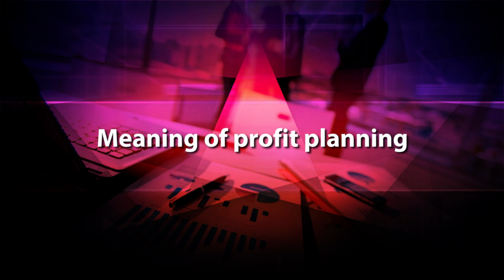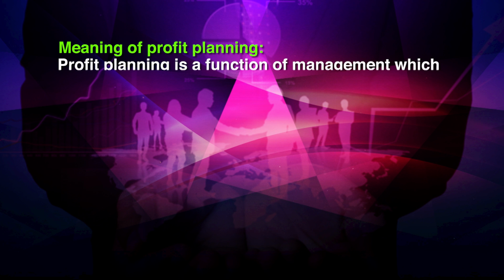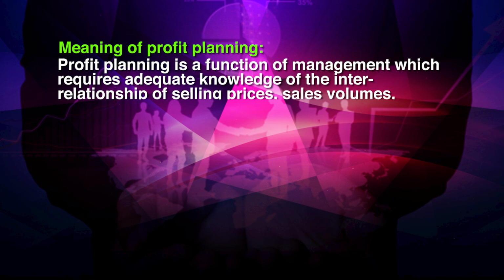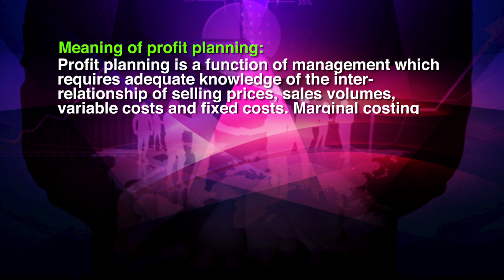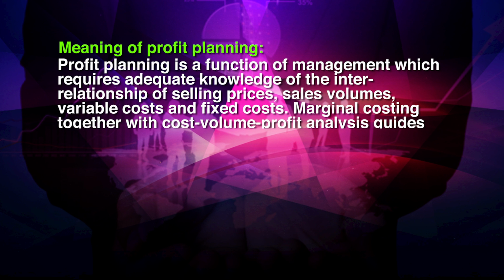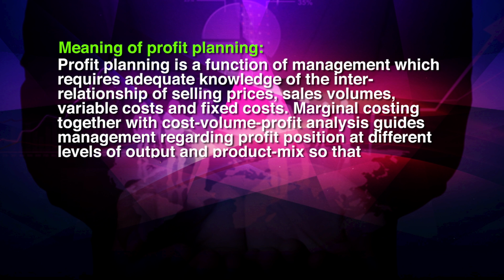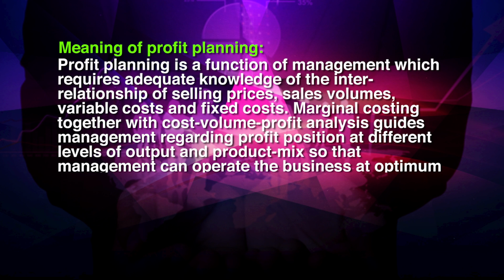Meaning of profit planning. Profit planning is a function of management which requires adequate knowledge of the interrelationship of selling prices, sales volume, variable cost and fixed cost. Marginal costing together with cost volume profit analysis guides management regarding profit position at different levels of output and product mix, so that management can operate the business at optimum level where profit is maximum. Hence, marginal costing is a useful tool in planning profits as it ensures sufficient return on capital employed.